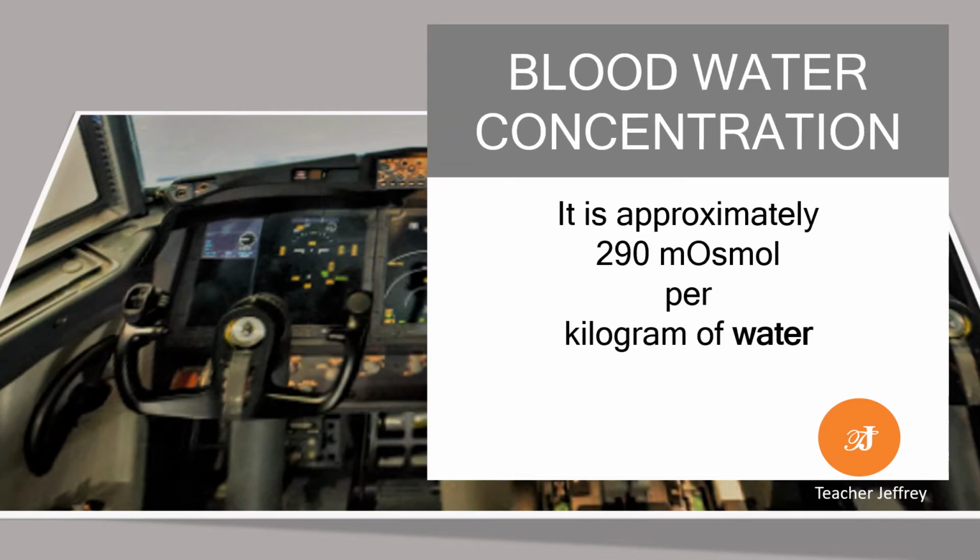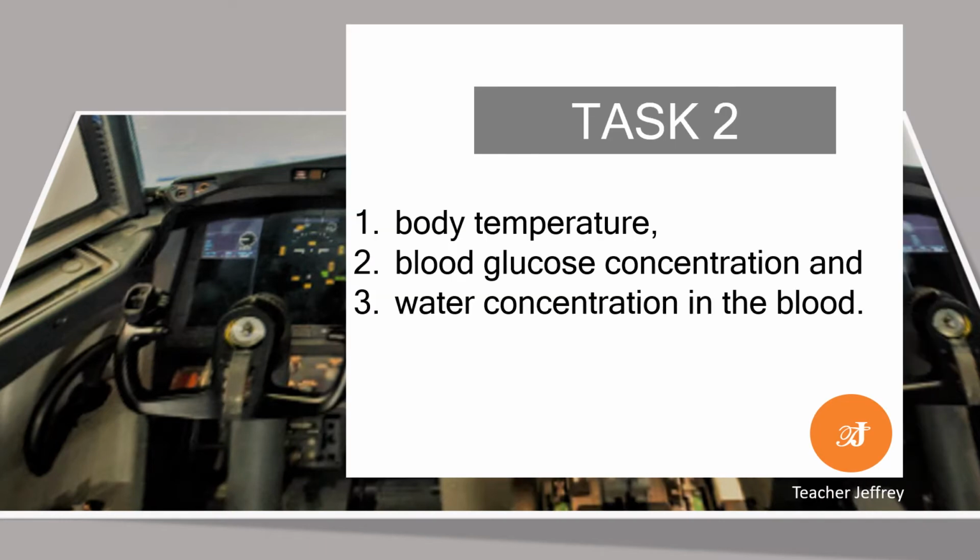How about the water concentration in the blood? It must be approximately 290 milliosmol per kilogram of water. Task 2, examples of conditions that need to be maintained are body temperature, blood glucose concentration, and water concentration in the blood.